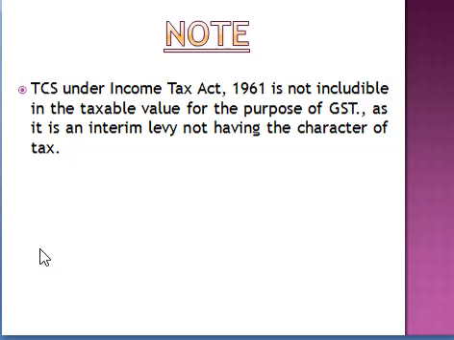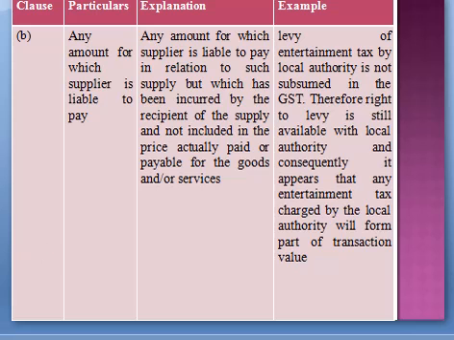Now, the second one: any amount that the supplier is liable to pay in relation to such supply but which has been incurred by the recipient, that is the purchaser of the supply, and not included in the price actually paid or payable for the goods or services or both.